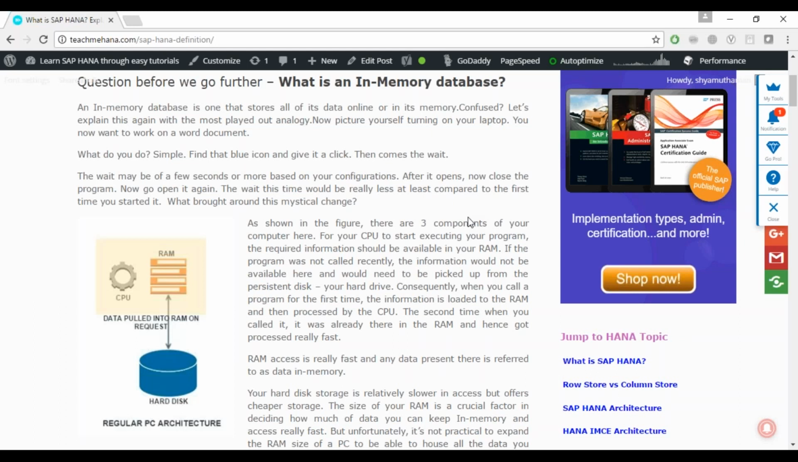So again, HANA is a database which processes data really fast based on the in-memory concept. Imagine if the RAM here was fast enough, and big enough to hold a lot of data. This is 2 GB. Imagine if it was 2 terabytes. Imagine if it was that big. How much would I be able to put in there? How much speed would I get?